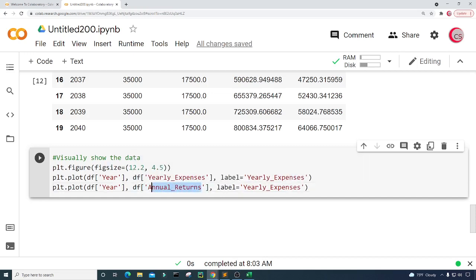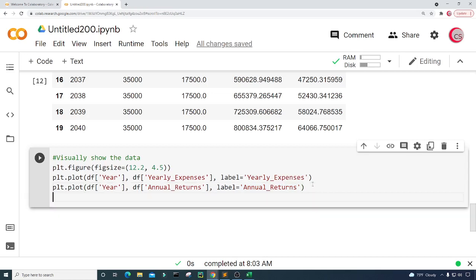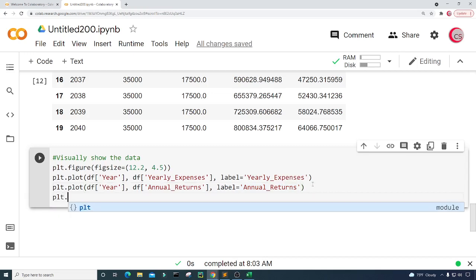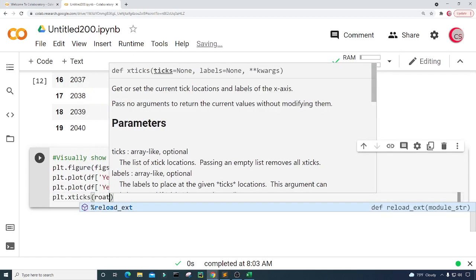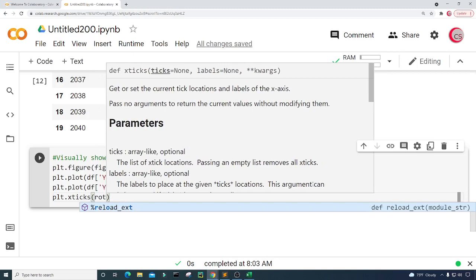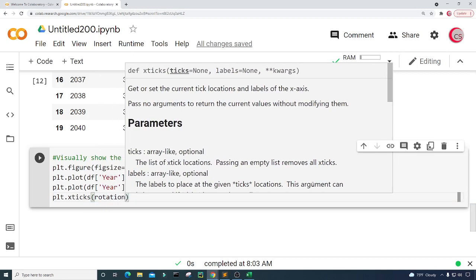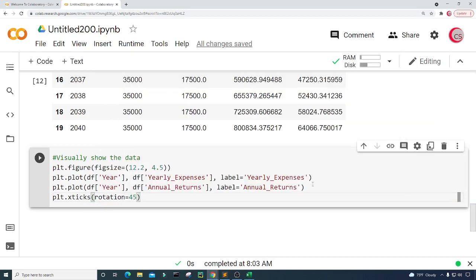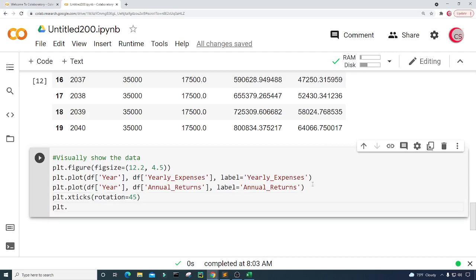And let's change this label to be the annual returns as well. And let's give our plot some x ticks, and let's rotate them. So we're going to set the x ticks rotation equal to 45 degrees.